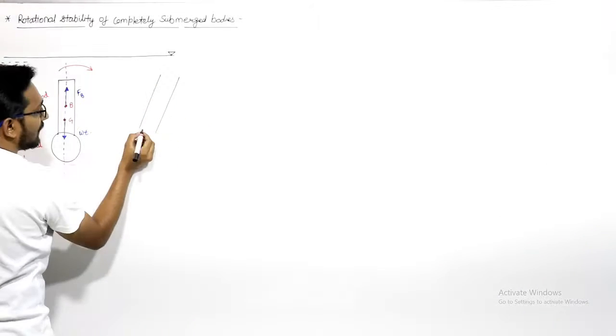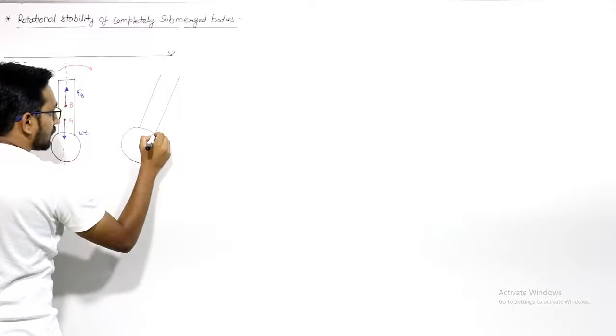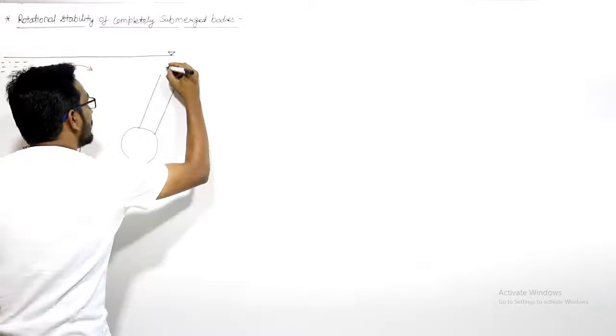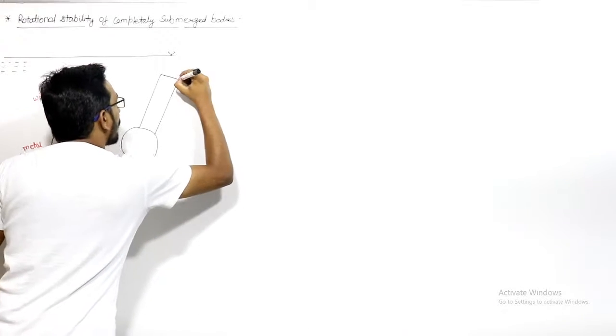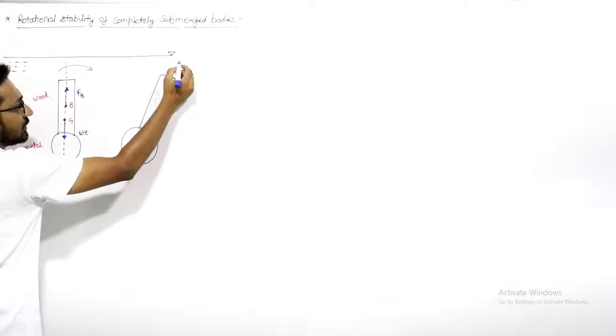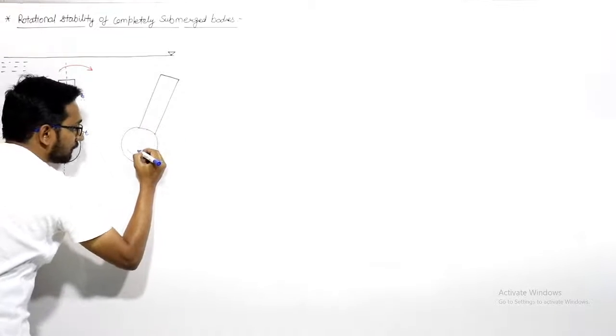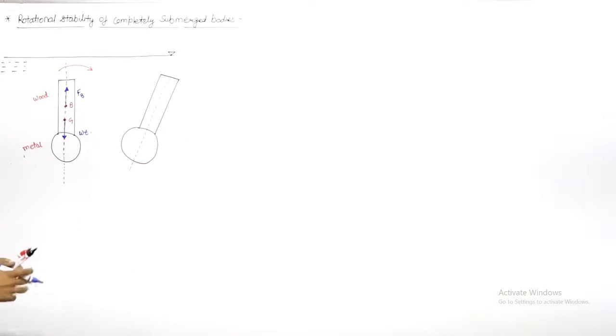This is the shape after you tilt this body in the clockwise direction, and this is the new axis of this body.